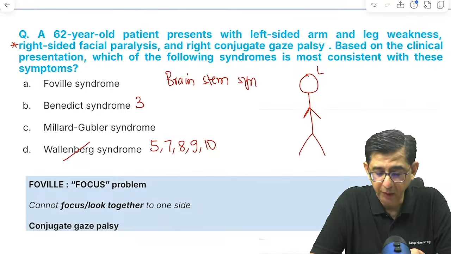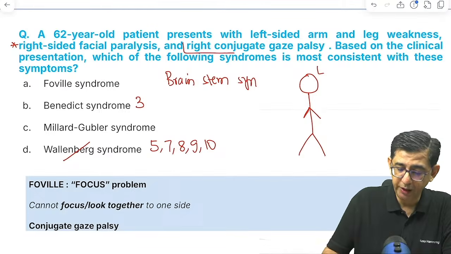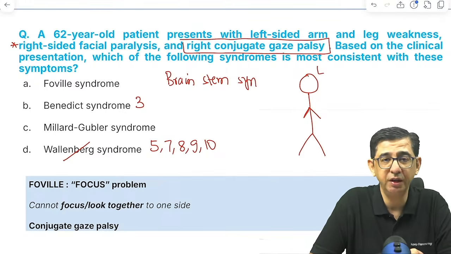Between Foville syndrome and Millard-Gubler syndrome, there is a mention of conjugate gaze palsy. The highlight of this question is whether the words written were only lateral gaze weakness or conjugate gaze palsy. Conjugate gaze palsy means that the 6th nerve nucleus is getting affected.